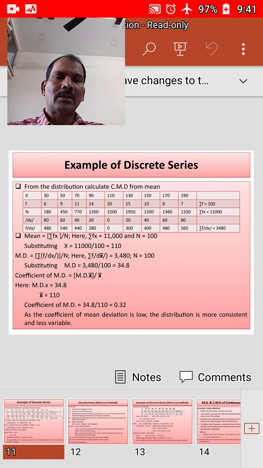If you sum these, you will get sigma f modulus dx, which is equal to 3480.